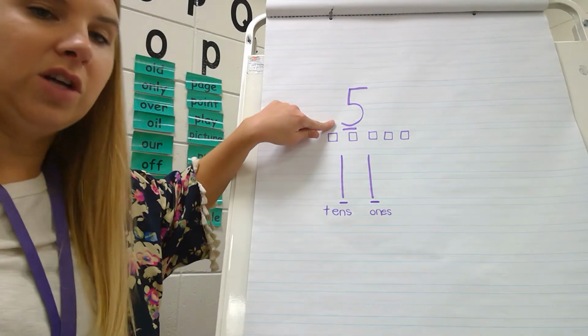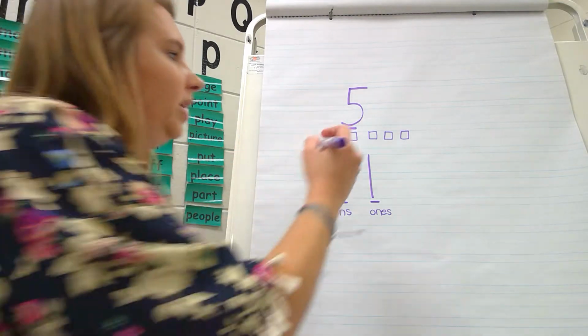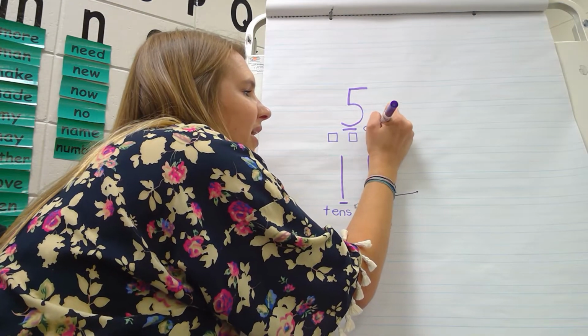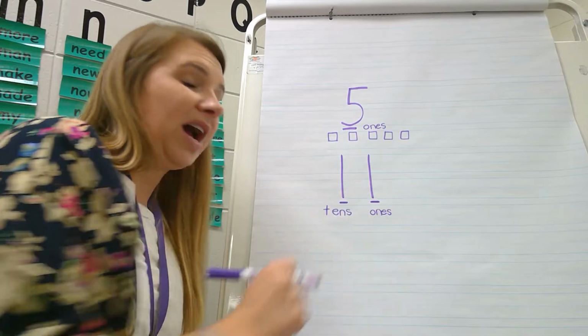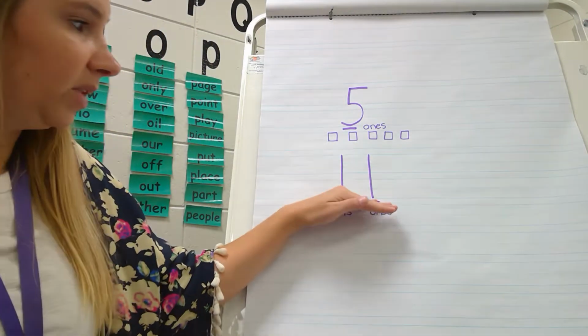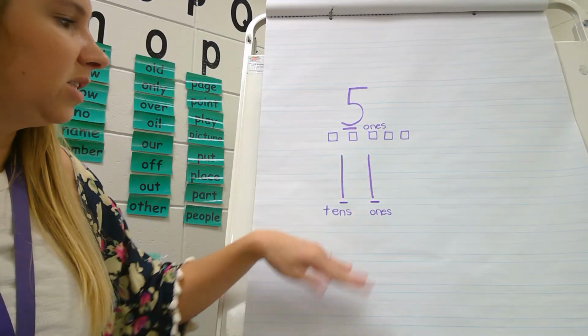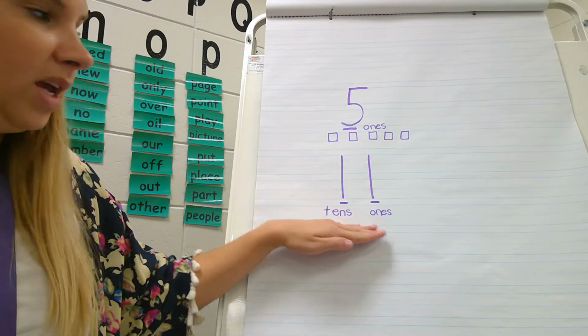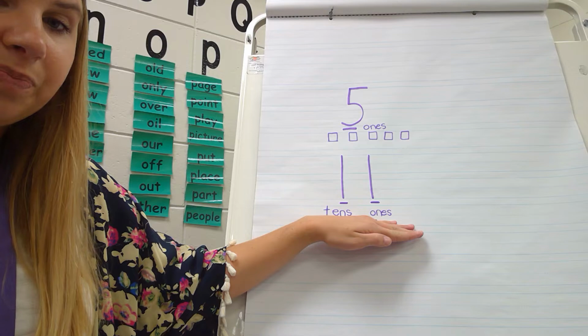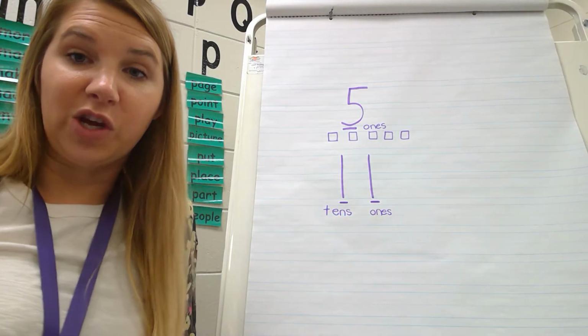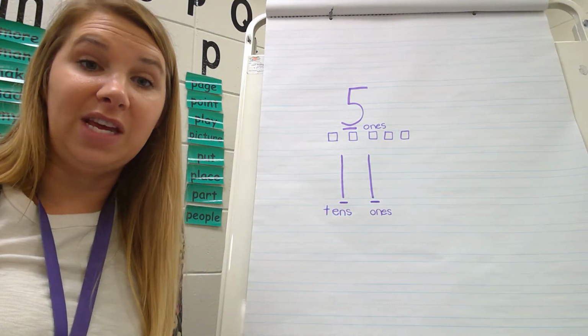So in this first number, there were only ones. I didn't have 2 places. But in this number, I have 2 numbers in it. It's like a double digit. I have 2 digits, so I have a tens place and a ones place. Now all you have to do is look at the number to find out how many of each.